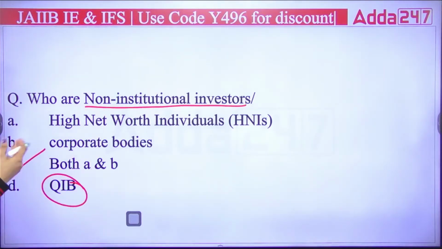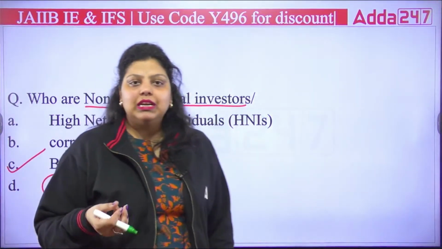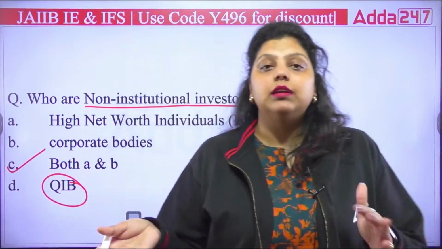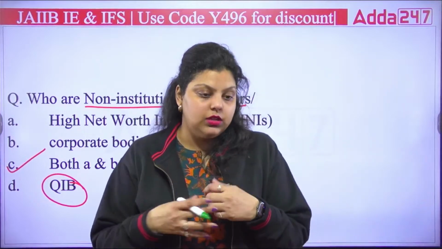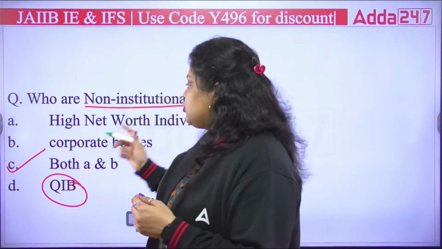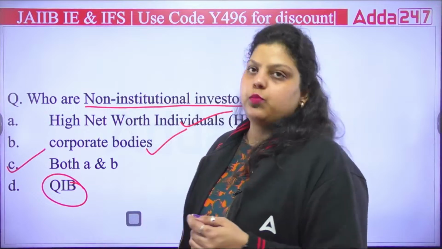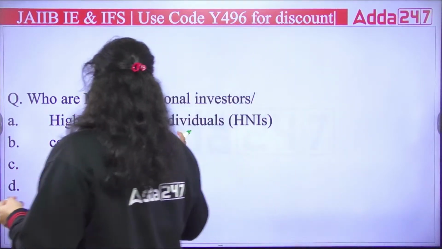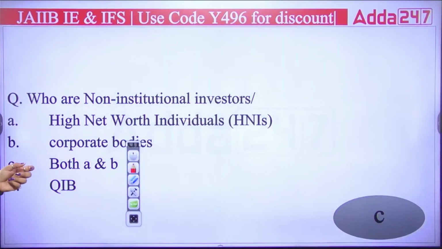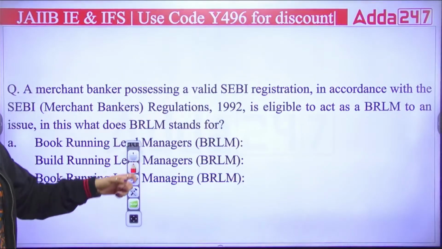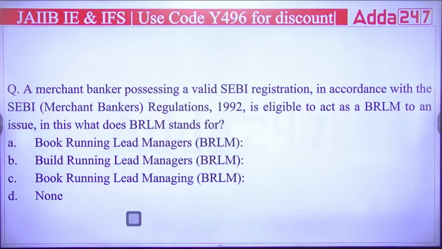QIBs are banks, NBFCs, your primary dealers, your financial institution. They are not non-institutional. They are institutional investors. So non-institutional will be high net worth individual and corporate bodies. So right answer will be your C. Both are non-institutional investors. Next, we are talking about here that merchant bankers are always regulated by whom?